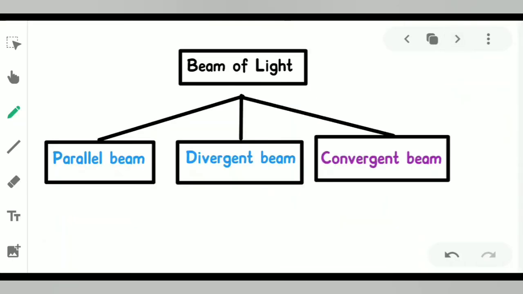Now moving forward. When we take the beam of light, it can be categorized into three parts: parallel beam of light, divergent beam of light, and convergent beam of light. Because the direction of propagation can be changed, according to that we can categorize into three parts. First is parallel, second is divergent, and third is convergent. Let's see one by one. First, parallel beam of light.